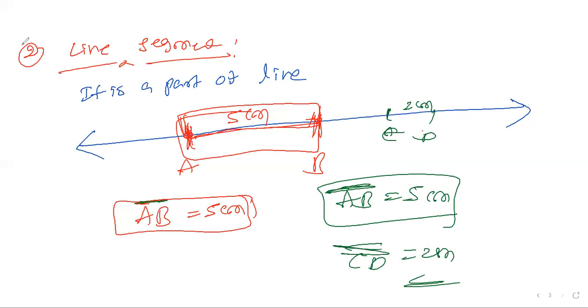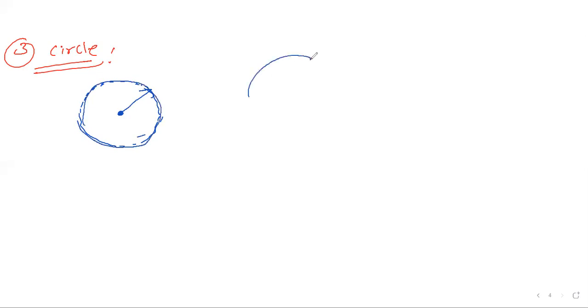Now I'll go for the third one. What is the third one? Circle. A circle is nothing but points which keep the same radius from a center. The point keeps rotating at the same distance from the center, making one movement, and this makes one circle. This is a circle.